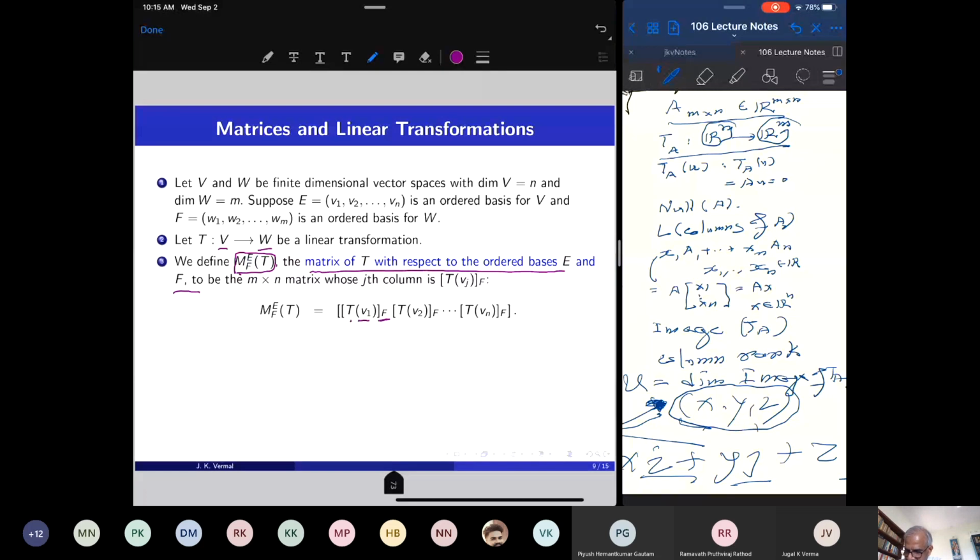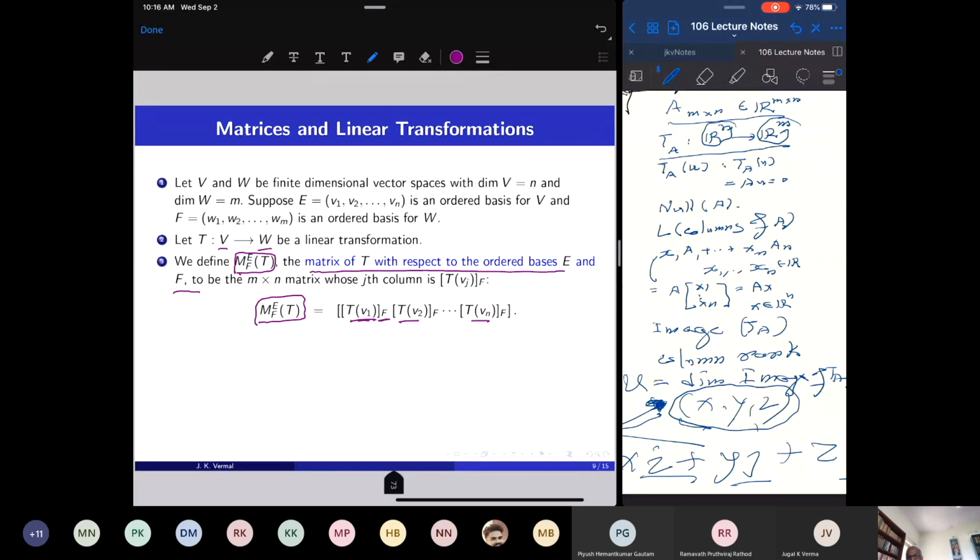I take a vector in V and take its image in W, and then take the coordinate vector of that image with respect to F. So I do it on V1, do it on the basis vectors of the domain space, take the coordinate vectors of their images, and that is called the matrix of the linear transformation.